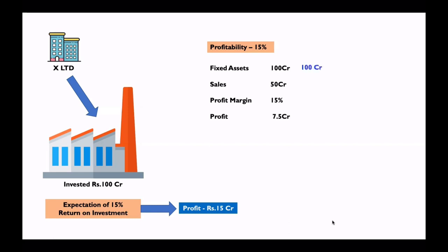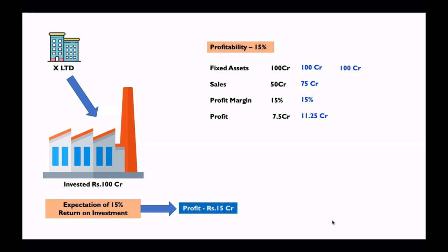Let me give you another scenario where the fixed assets are same 100 crore, but sales is 75 crore. They have put in some more efforts, but the profit margin is same 15%. So what will be the profit here? 75 into 15%, it is 11.25 crore. Whether the investors will be happy, at least now answer is no, because they were expecting 15 crore. Okay, let me give you a third scenario.